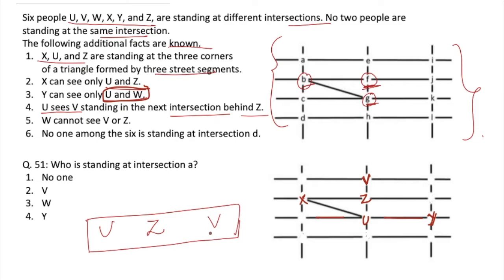Now let's talk about w. We have to place w such that it cannot see v or z. So w cannot be in these lines, that is at these positions. Now let's see what all positions are left for w. This position D is also not occupied by any of these. And if I place w here, then w will be able to see x. But it says that x can only see u and z. So this case is also not possible. So the only position left for w is if we place it here because it has to be visible to y. So this is the final solution.